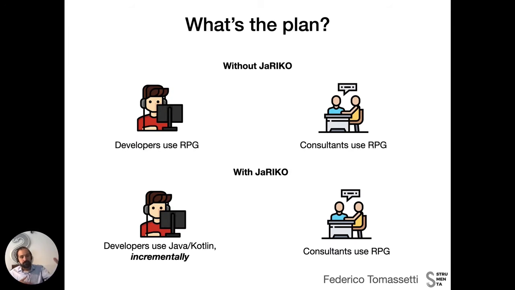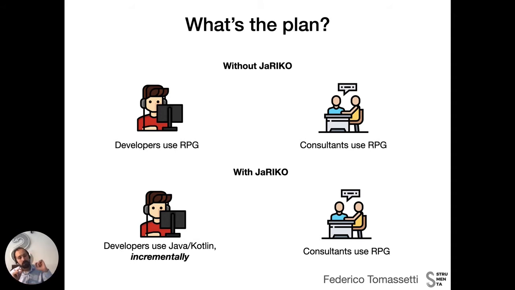So this is, in a nutshell, the plan. Currently, everyone is using RPG. In the future, consultants will keep using RPG, but developers will use Java and Kotlin incrementally. It means that the core is now written in RPG, so they will not just throw away the core and rewrite all of it in Java and Kotlin.